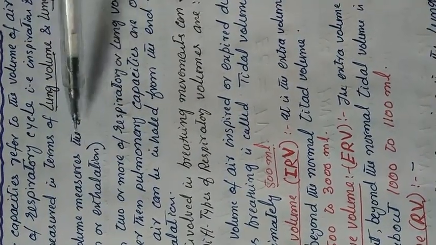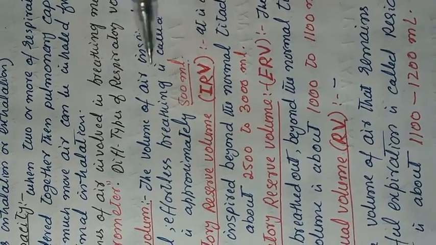Lung volume measures the amount of air for one function, such as inhalation or exhalation, while lung capacity is obtained when two or more respiratory or lung volumes are considered together. For example, how much more air can be inhaled from the end of a maximal inhalation. The volume of air involved in breathing movements can be measured by an instrument known as a spirometer.